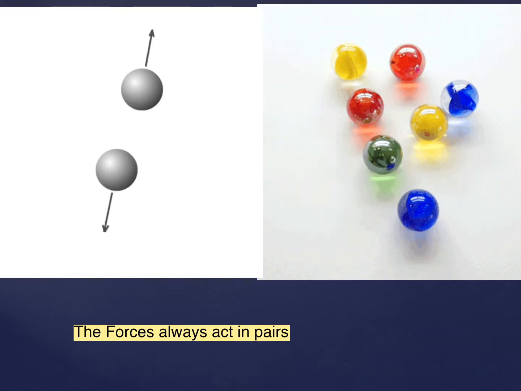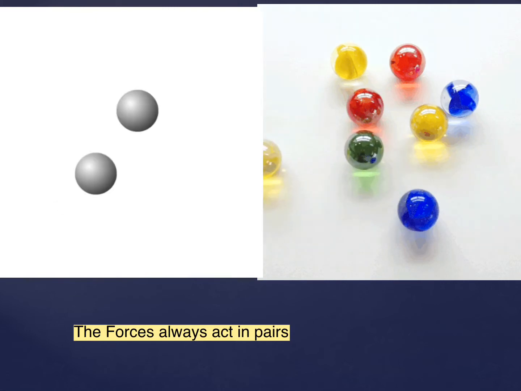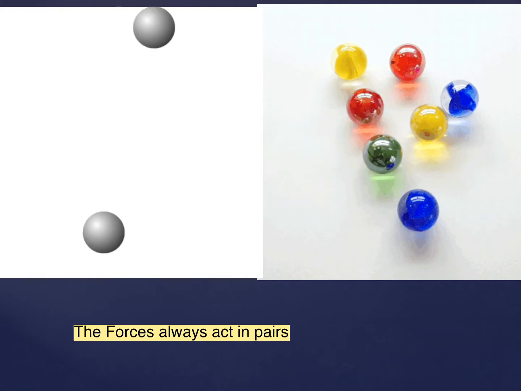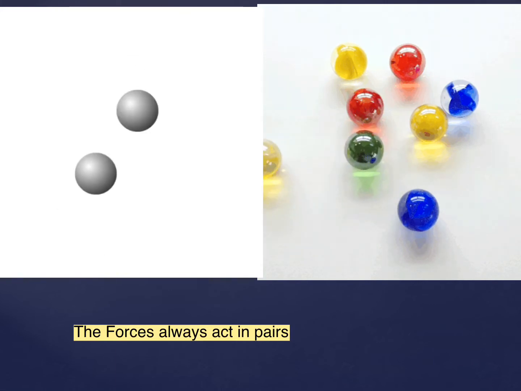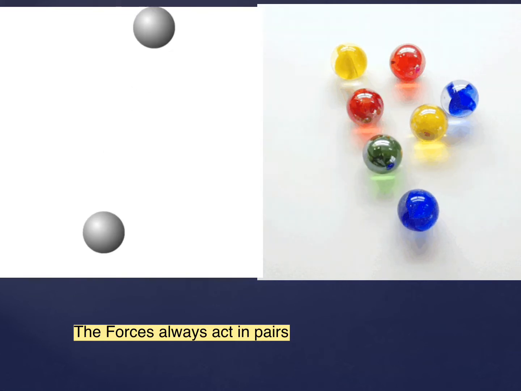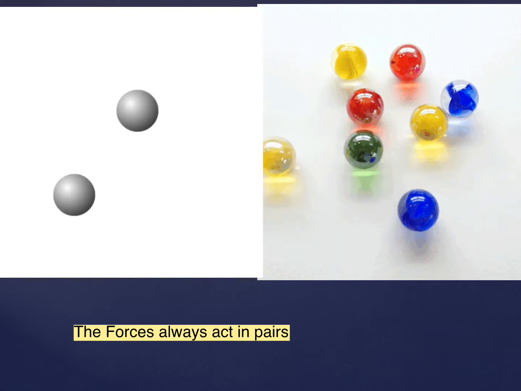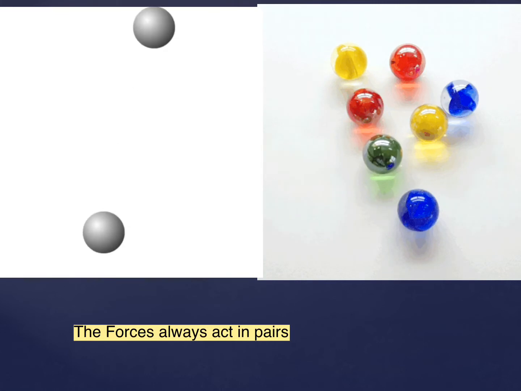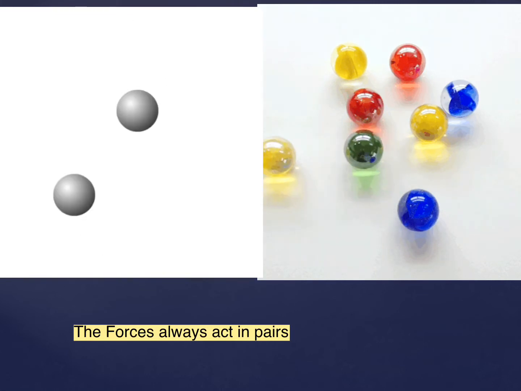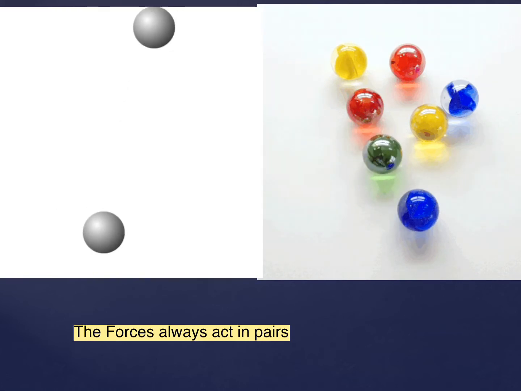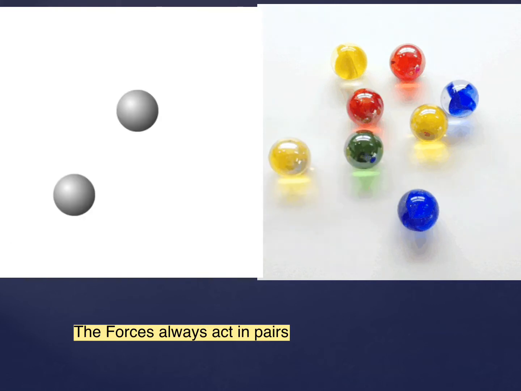Well, whenever the blue marble hits the red one, the red marble starts to move. How can this happen? Well, the force to move the red marble is exerted by the blue marble. But what happens to the blue marble after it hits the red one? We know that whenever the blue marble hits the red one, the red one starts to move. But what happens to the blue marble? Well, it slows down or stops.